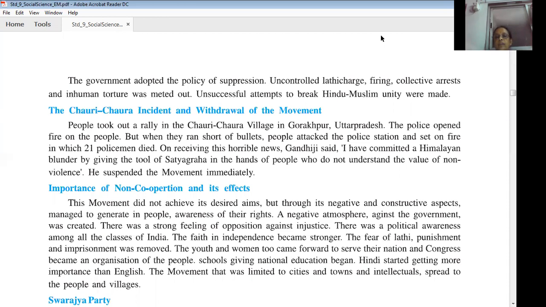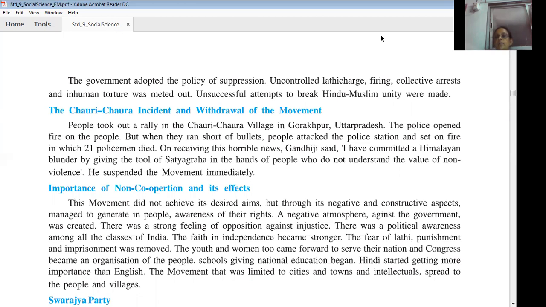A negative atmosphere against the government was created. So a negative atmosphere was created among the people against the British government. There was a strong feeling of opposition against injustice. The people now realized the injustice done by the British government. There was a political awareness among all the classes of India. The faith in independence became stronger.